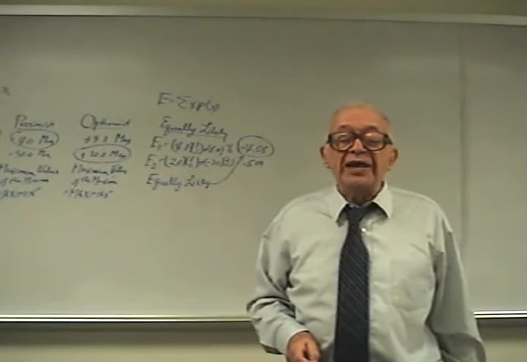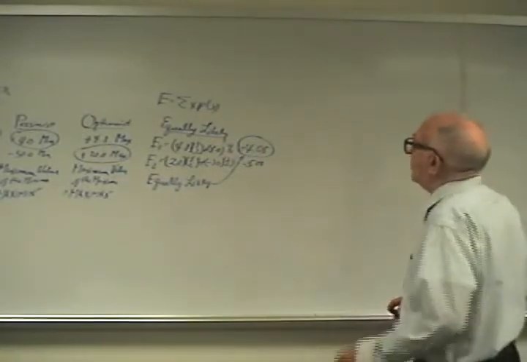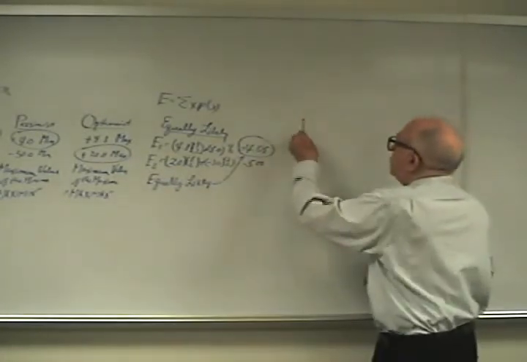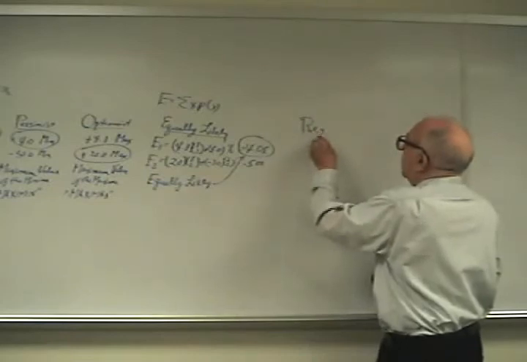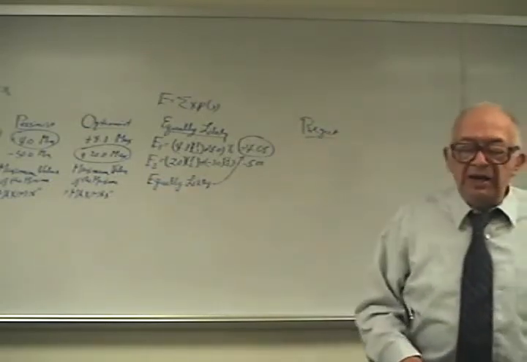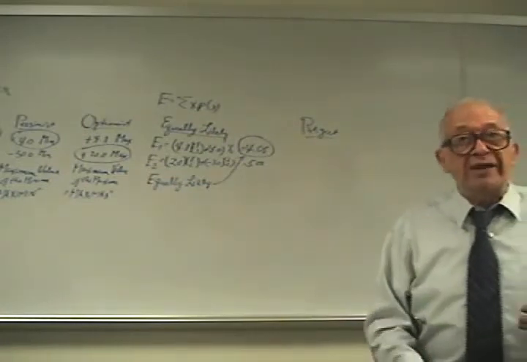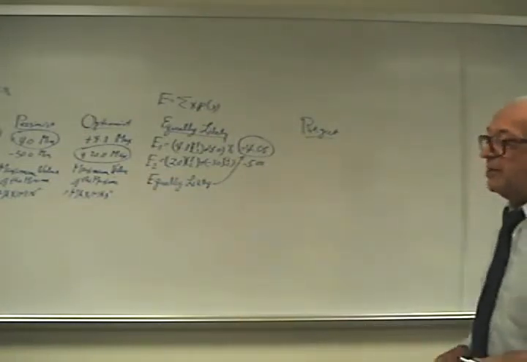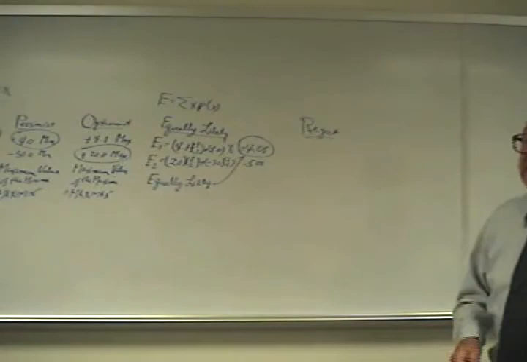So therefore, we have what's called a regret matrix. What do we mean by a regret matrix? A regret matrix says, if I had only known what was going to occur in the future, what would my regret be? So we start talking about, what do you mean by regret? Is it money? Chances are no.